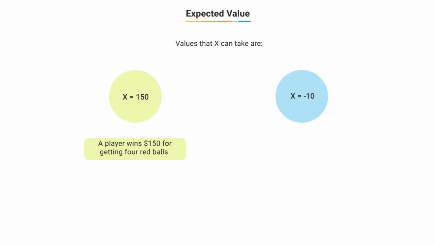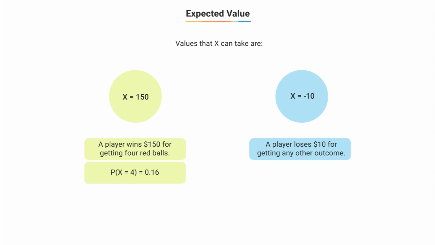This is because the player wins $150 for getting 4 red balls and loses $10 for getting any other outcome. We know that the probability when X takes the value 150, the probability of getting 4 red balls, is equal to 0.16. On the other hand, the probability of losing the game, when the random variable takes the value -10, is 0.84, which is the probability of getting any other possible combination of balls, namely getting 0, 1, 2 or 3 red balls.